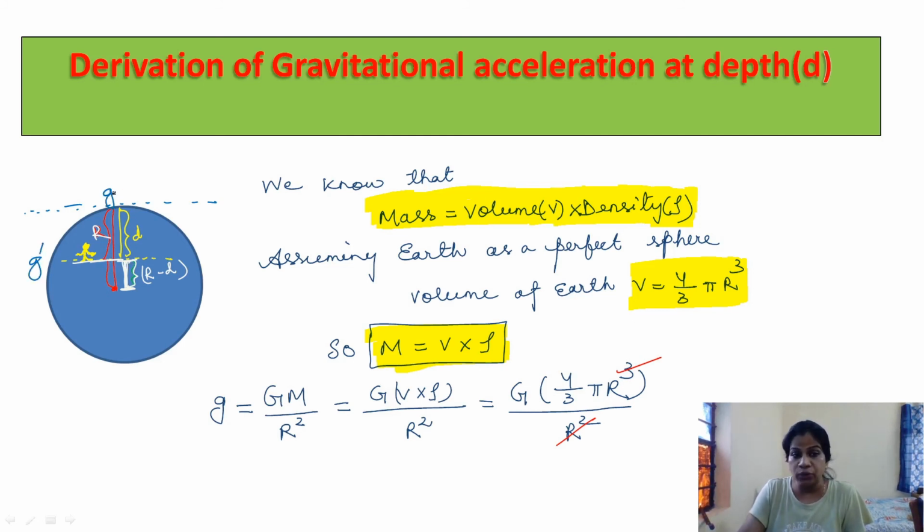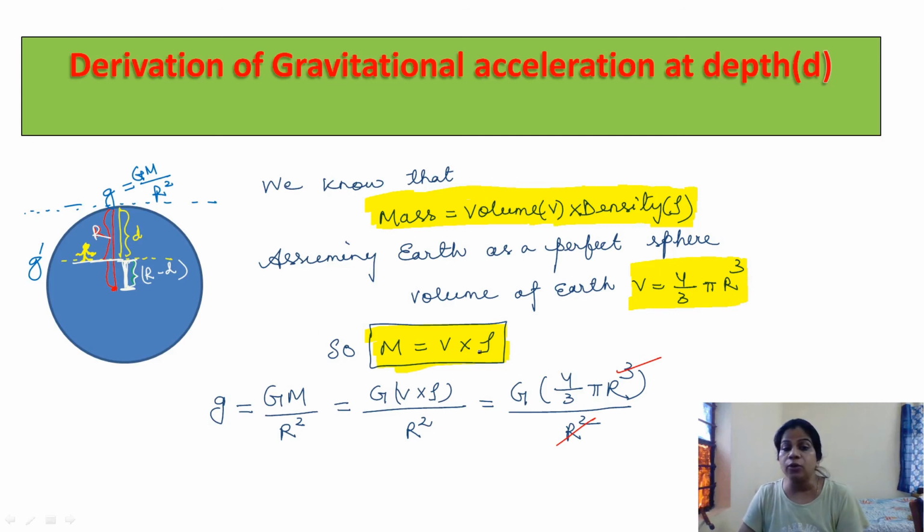And you know g is equal to GM by r square. So now you need to calculate the gravitational acceleration formula in terms of volume and density. You know mass is equal to volume into density. Assuming earth is a perfect sphere, the volume of earth is V equal to 4 by 3 pi r cube.